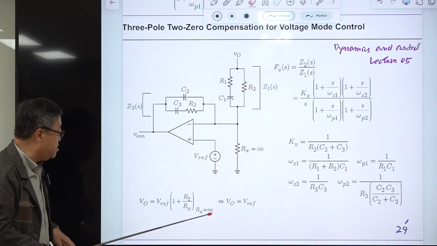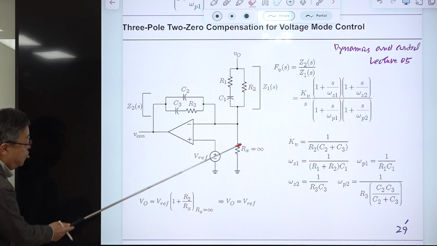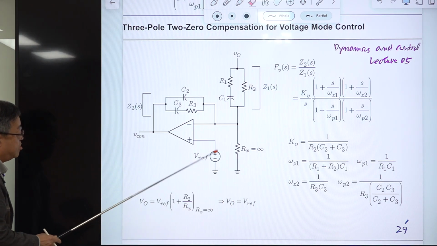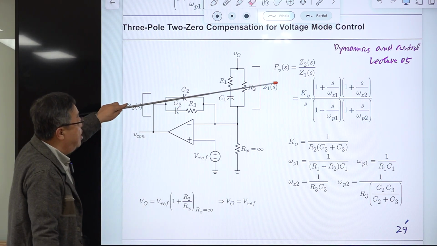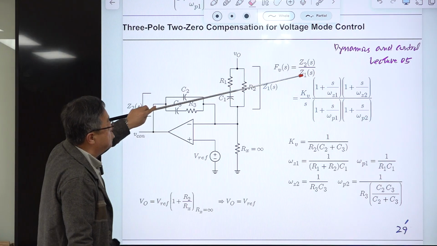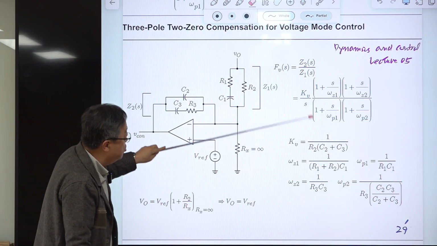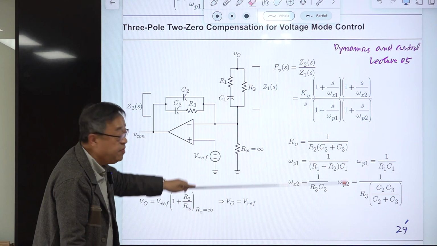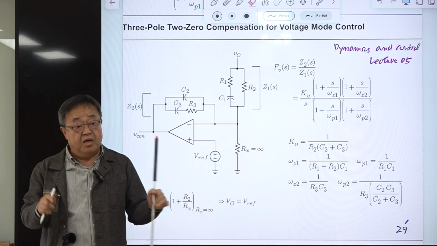With that, this is given by this. When this is infinity, this output is always regulated at this value. Okay? And how do you know that this G2 divided by G1 is given by this expression, and this pole and zero are this one? This is factorized exactly. This is the exact expression.